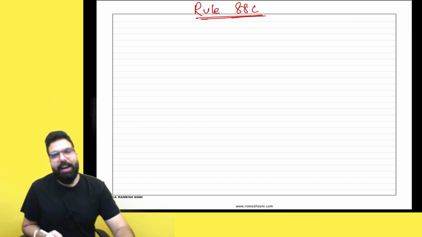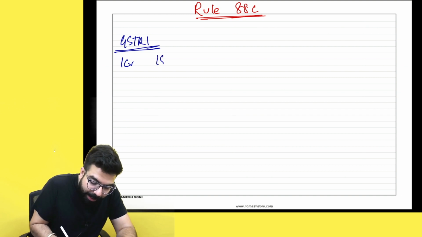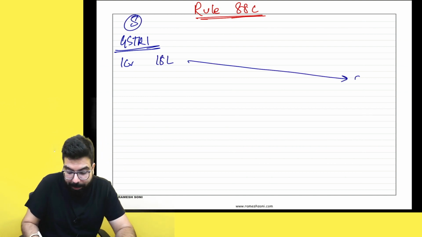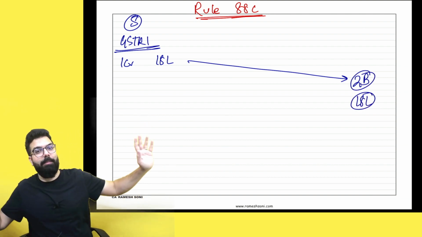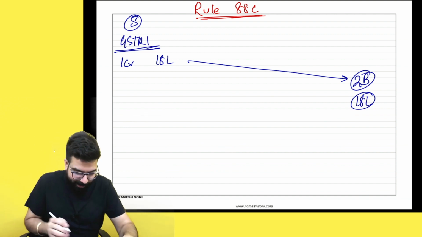You went in and filed your GSTR1. In GSTR1, you showed 1 crore rupees ka sale and 18 lakh rupees ka GST is payable. You are a supplier. It went to the recipient ka GSTR2B. 18 lakh rupees ka credit went to him. Aram se he is enjoying. Okay? You are one very bad boy or bad girl.